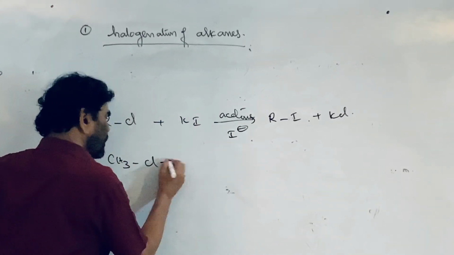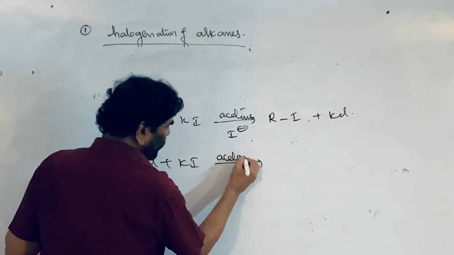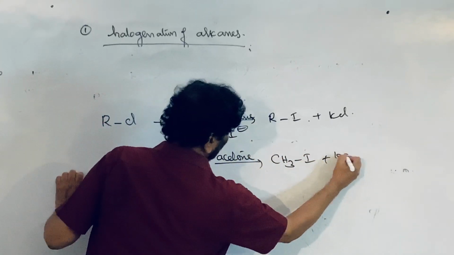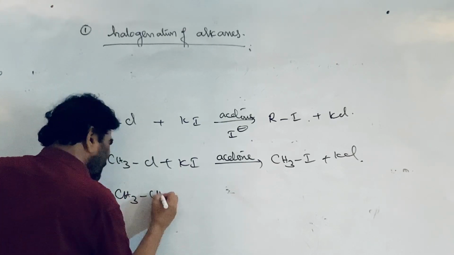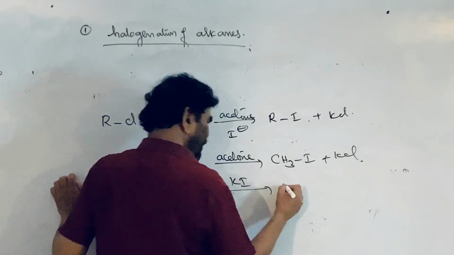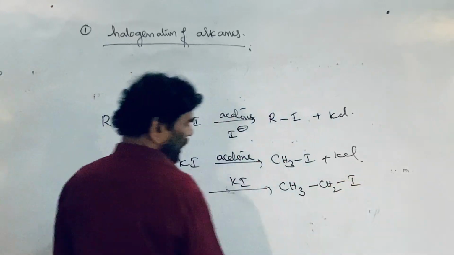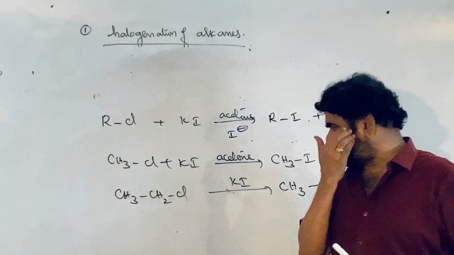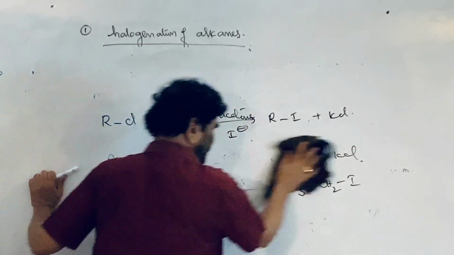Methyl chloride plus potassium iodide, Finkelstein reaction, in acetone gives CH3I plus the same old KCl. Similarly, with ethyl chloride you can take anything, and in place of the chlorine we can introduce the iodine. This is a halogen exchange reaction. Iodoethane is formed. You can take anything: fluoro can be converted into chloro, and so on. This is the Finkelstein reaction.